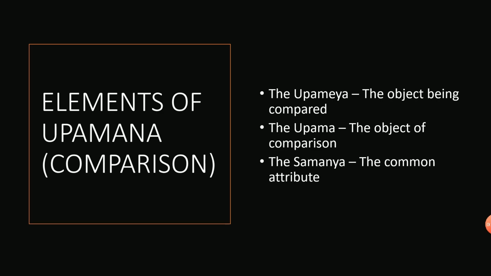I don't know whether it is a boy or not, but based on his hair, eyes, nose, everything, I consider that person to be a boy. That is the comparison, but it need not be 100% true in every aspect. Still, the common attribute we are comparing is known as Samanya, the known is Upama, and the unknown is Upameya.